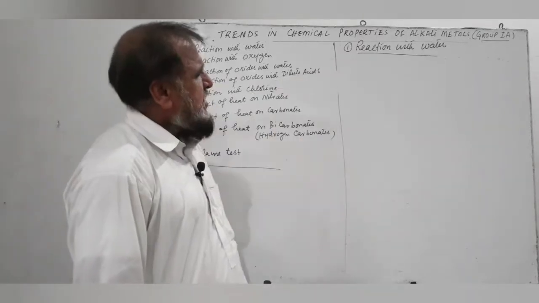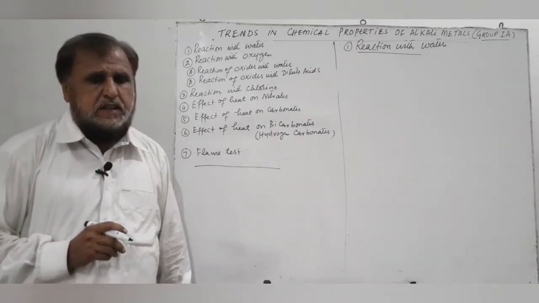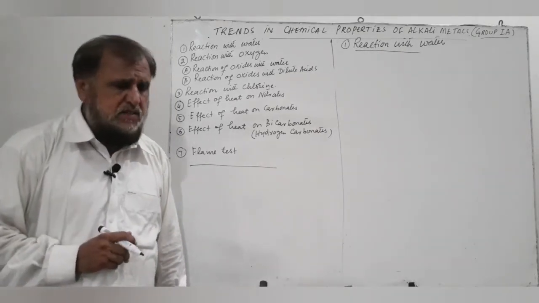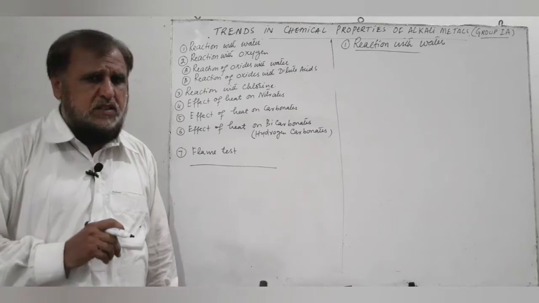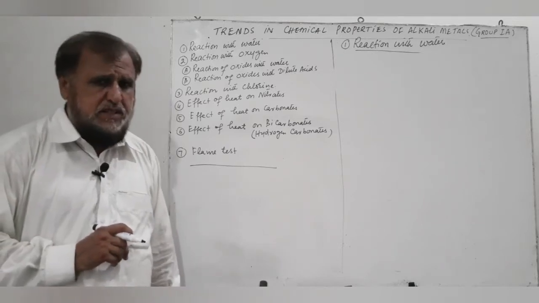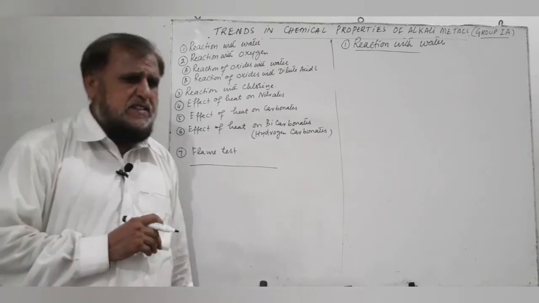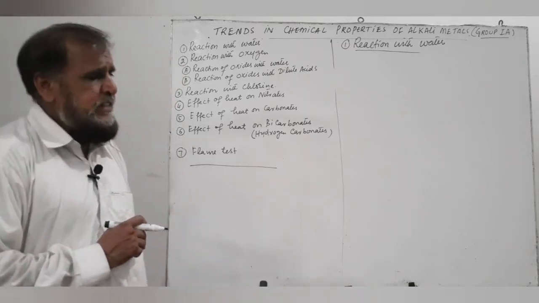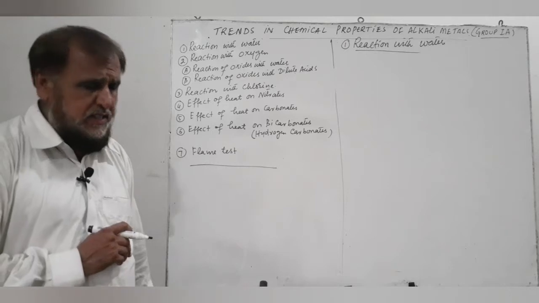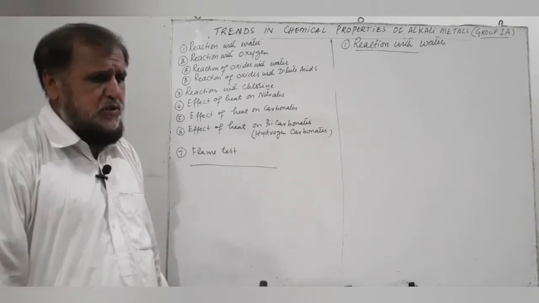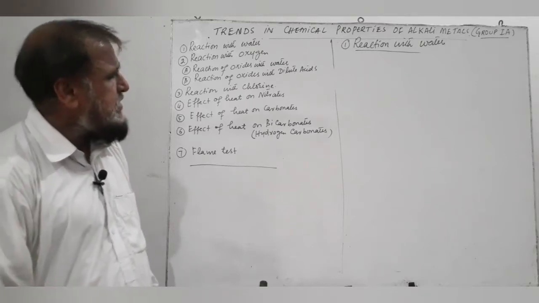First is reaction with water. Alkali metals act as strong reducing agents. Reducing agents are those substances which reduce the other substance and during the process get themselves oxidized. That is why when alkali metals react with water, they reduce water to liberate hydrogen gas and in the process are oxidized to produce metal hydroxides.